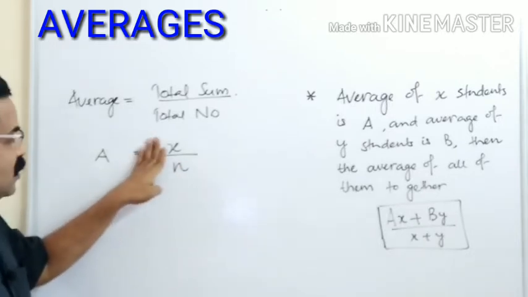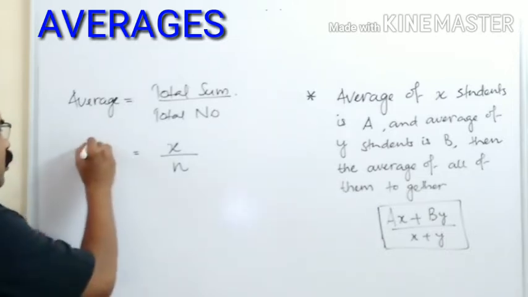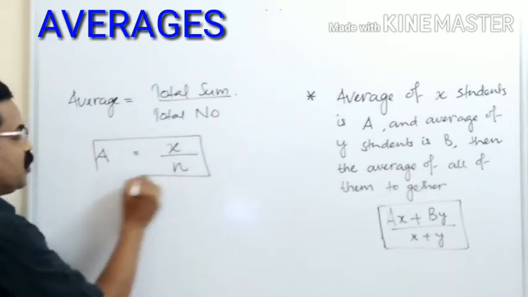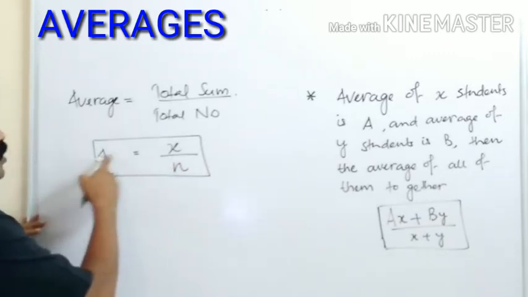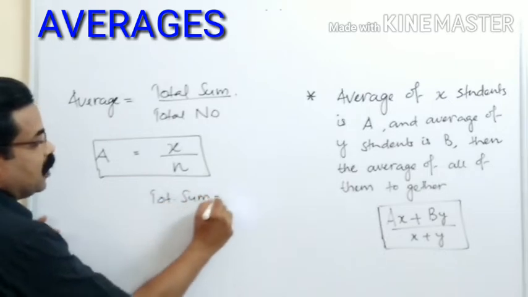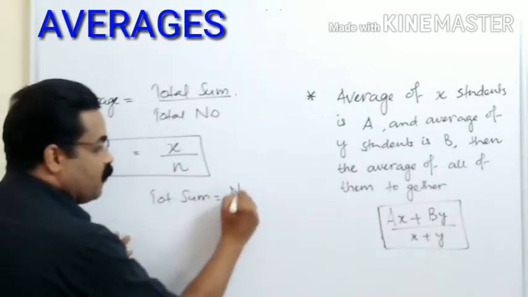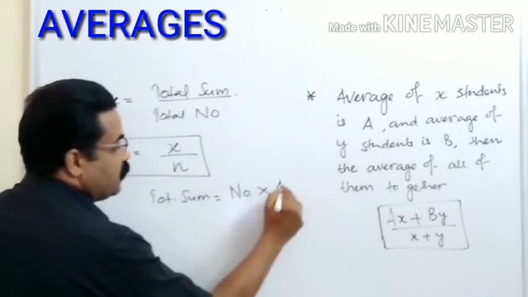From this equation I can make out other information: total number multiplied by average gives the total sum. So total sum is equal to the total number of quantities multiplied by average.